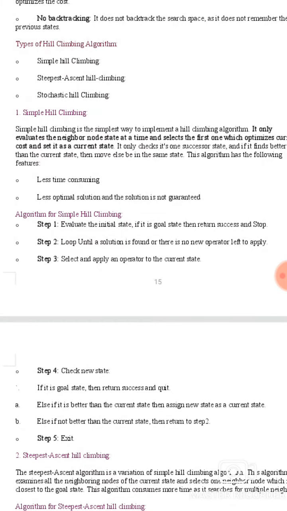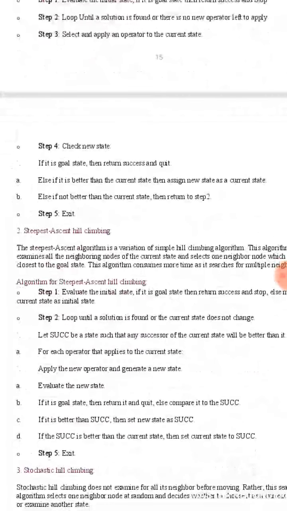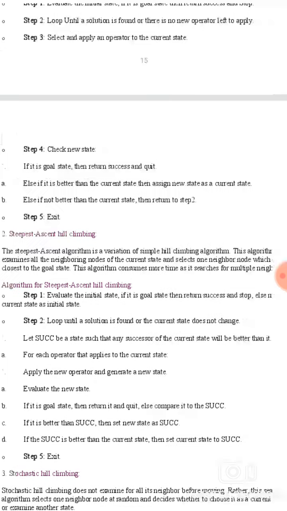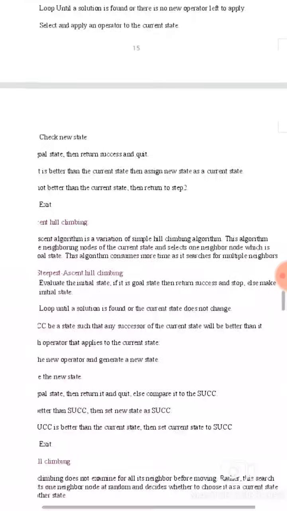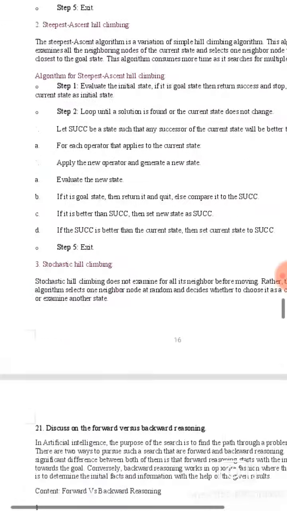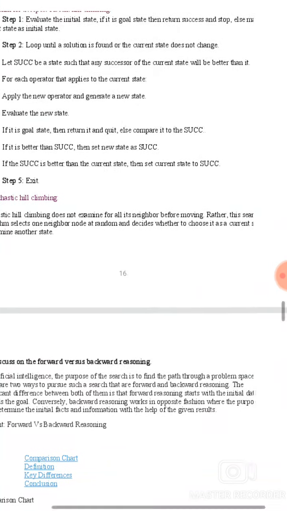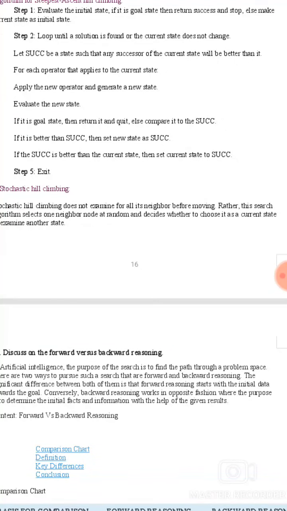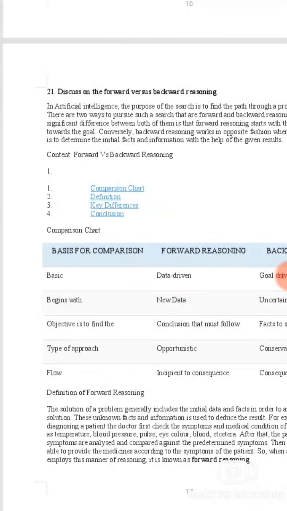Simple hill climbing is the simplest way to implement a hill climbing algorithm. Less time consuming, less optimal solution, and the solution is not guaranteed. Steepest ascent hill climbing: the steepest ascent algorithm is a variation of the simple hill climbing algorithm. This algorithm examines all the neighboring nodes of the current state and selects the neighbor node which is closest to the goal state. Stochastic hill climbing does not examine all its neighbors before moving. Rather, its search algorithm selects one neighbor node at random and decides whether to choose it as the current state or examine another state.